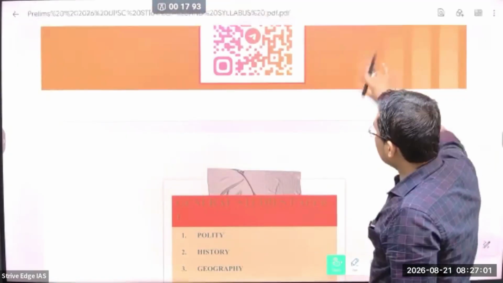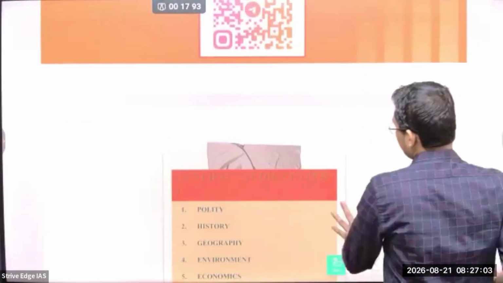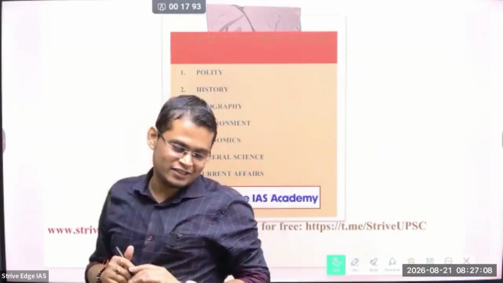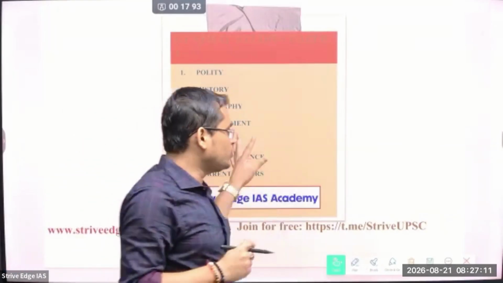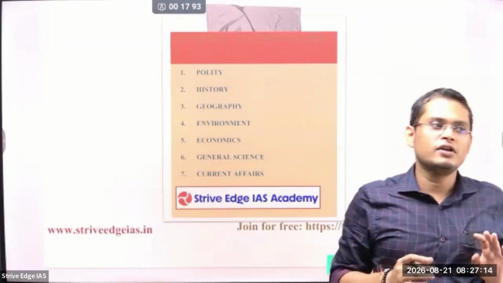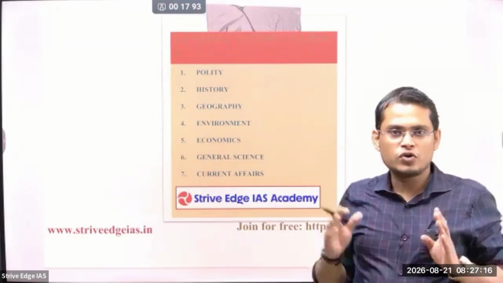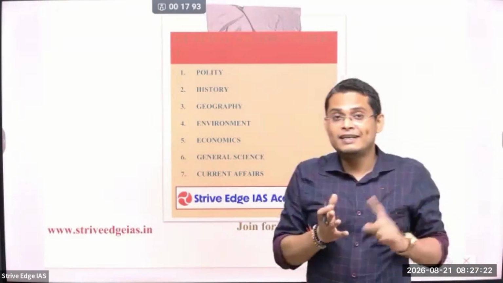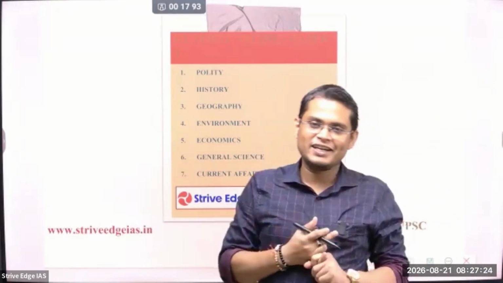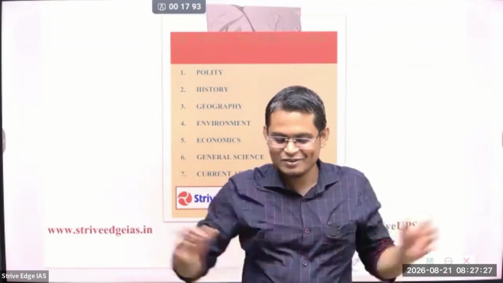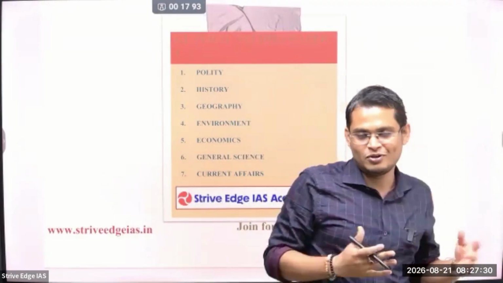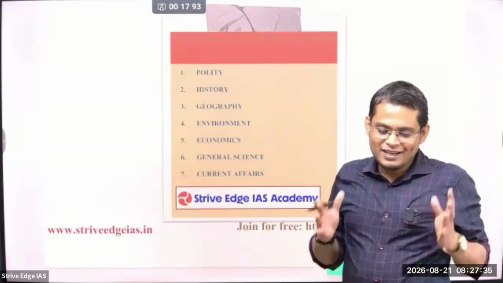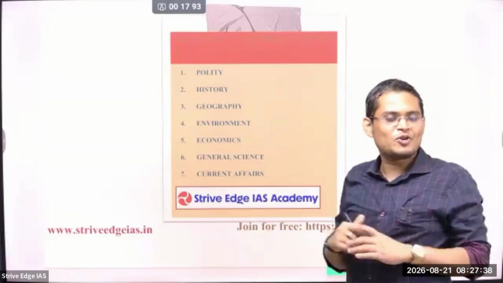Now we are going to the subject-wise strategy, subject-wise book list, and how you are going to prepare for that. Look, why am I discussing all these things? Because if you know about this strategy and the syllabus, by spending just 2 or 2.5 hours you will have a fair idea. You will know what to read and what not to read, and daily you will save 2 to 3 hours. Otherwise, reading the newspaper without knowing anything will take a lot of time, and at the end you will be burnt out and feel like this is not for me. But if you streamline your preparation, you will become lightweight and move ahead happily if you know the syllabus.